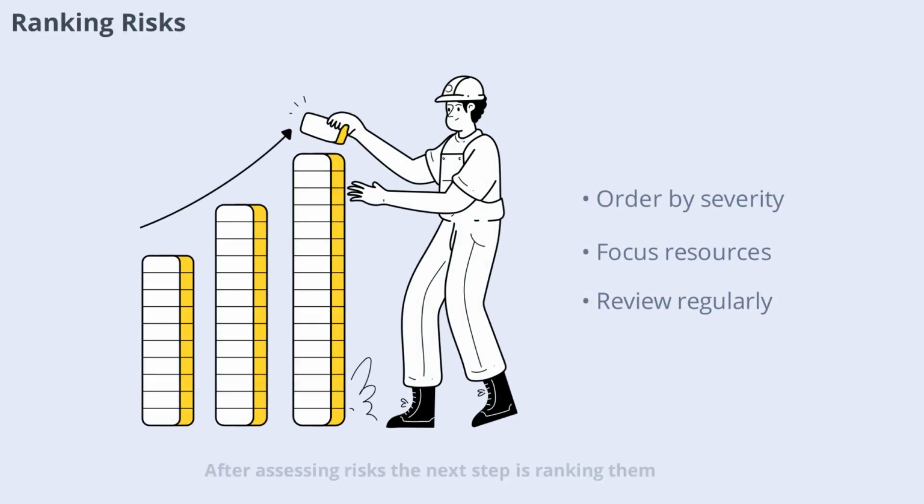After assessing risks, the next step is ranking them. This means ordering risks from most to least critical based on their likelihood and impact. Ranking helps you focus your attention and resources where they're needed most. It's important to revisit your rankings regularly, as new information or changing circumstances can shift your priorities. Effective risk ranking is the foundation of a strong risk management strategy.